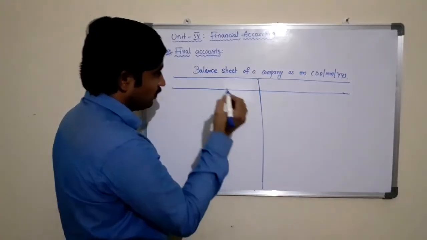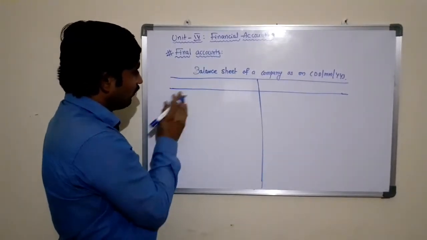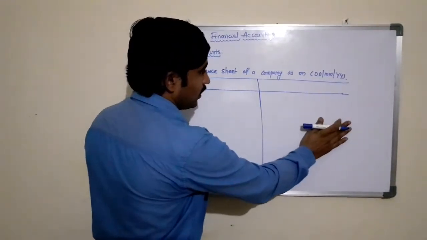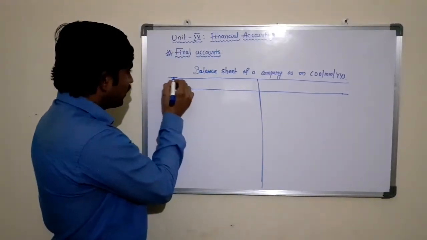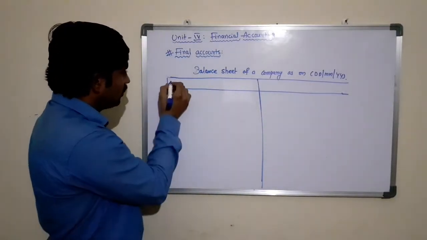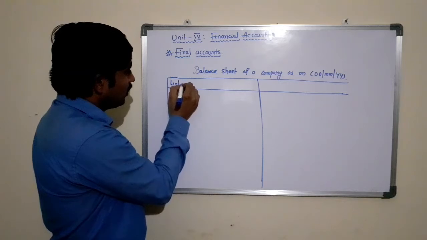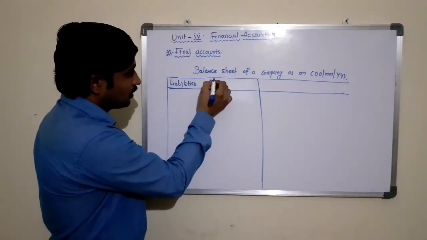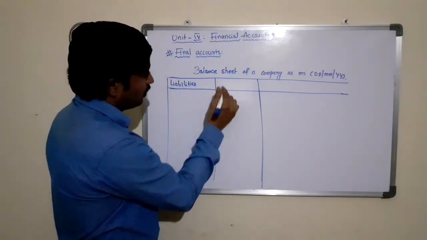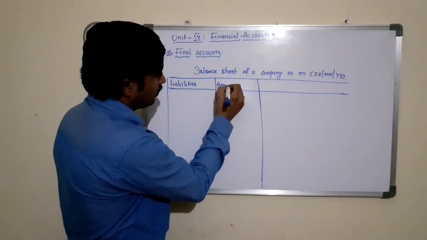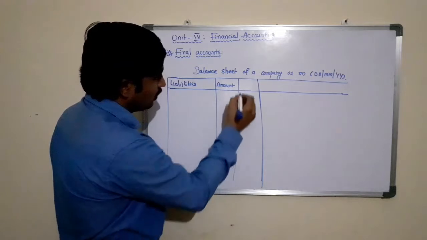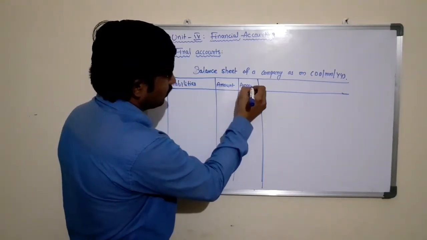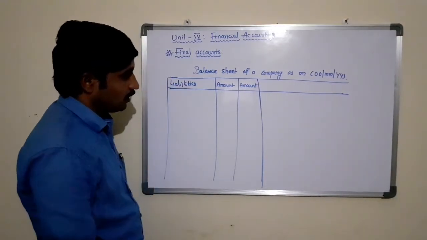This statement is divided into two sides, the left hand side and the right hand side. The left hand side of the balance sheet shows the liabilities of the business, and it is classified into three columns: liabilities, amount in rupees and amount in rupees.